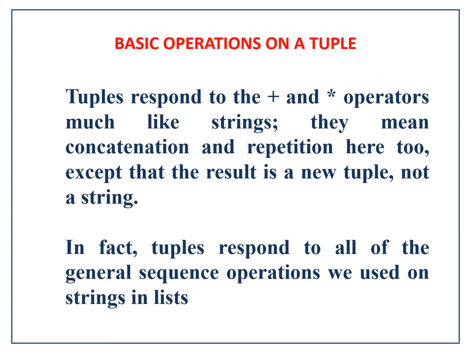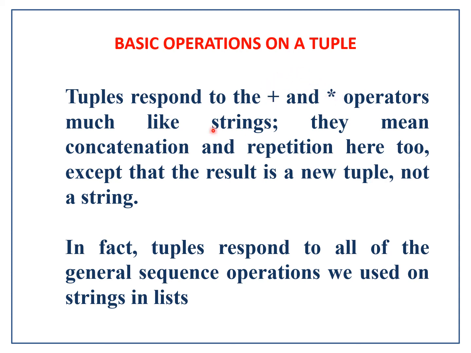Now coming to the basic operations on a tuple, these basic operations are very similar to the operations that were performed on a list. You can see the plus symbol here and the star symbol here. Generally both these symbols appear in mathematics, plus for addition and star for multiplication. But here tuples respond to this addition symbol and multiplication symbol.